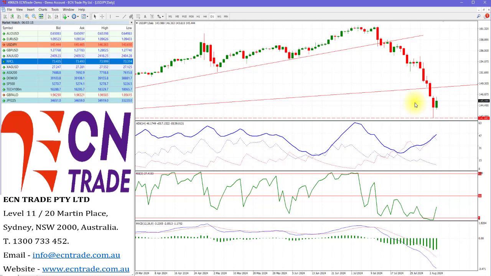Also overnight, the Japanese yen showed further strength and rebounded off its low of 142 and now looks for a potential recovery as the technicals are firming up, which could see a move on to 145.50 to 146 and reassess from there.